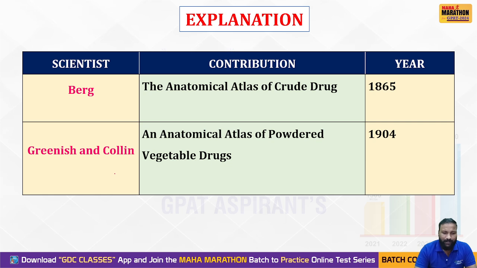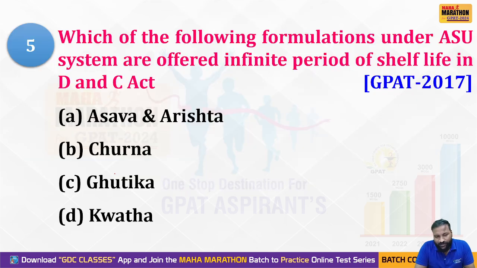Yes, we'll see the proofs for this. We have two types of anatomical atlas, one for crude drugs and one for vegetable drugs. The crude drugs atlas was published or contributed by Birch, and the anatomical atlas of powdered vegetable drugs was contributed by Greenish and Colin. These two made a significant contribution to the anatomical atlas of vegetable drugs in the year 1904, whereas the crude drugs atlas is 1865. Yes, we'll go for the next question.